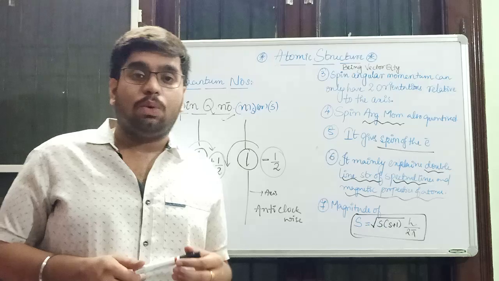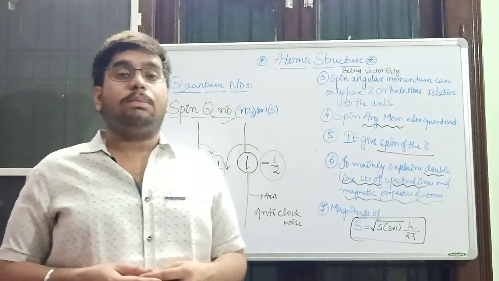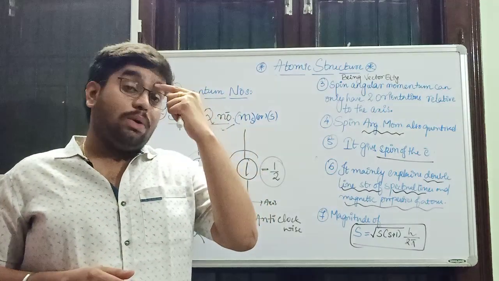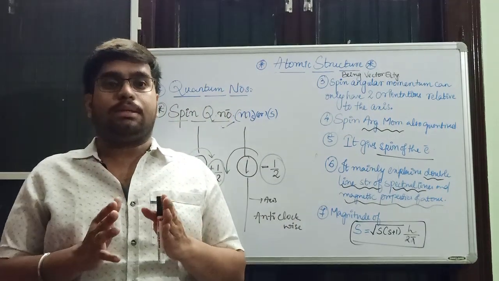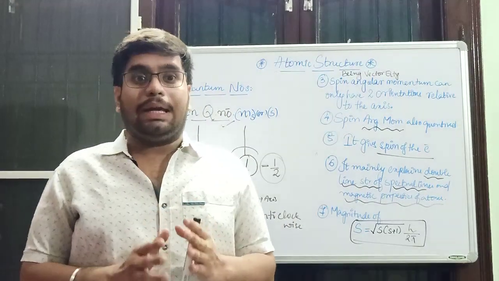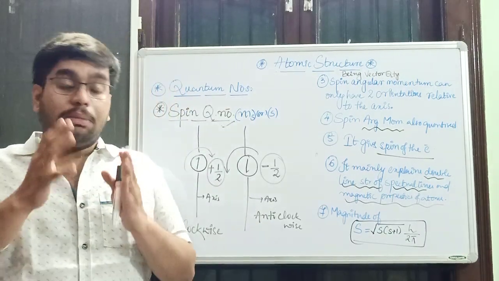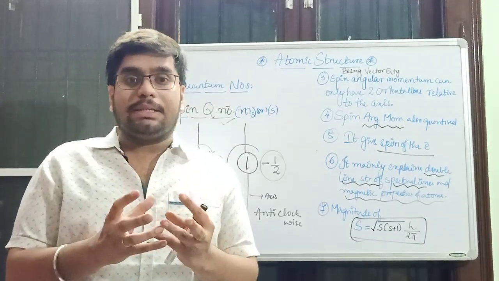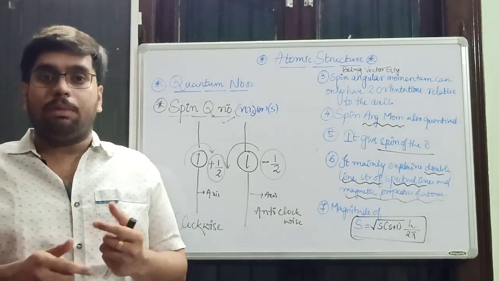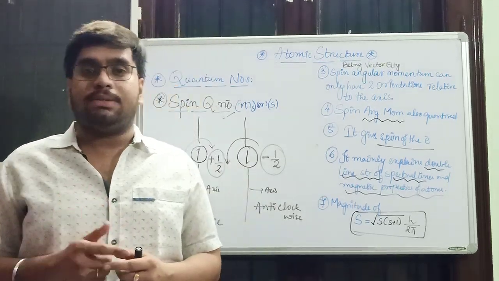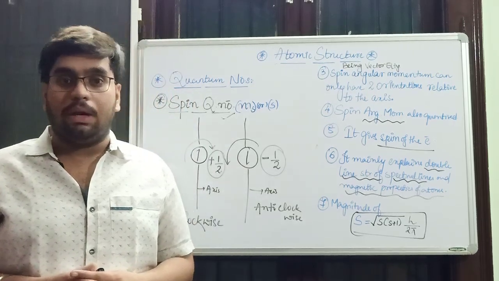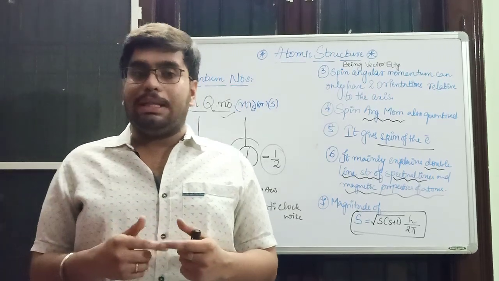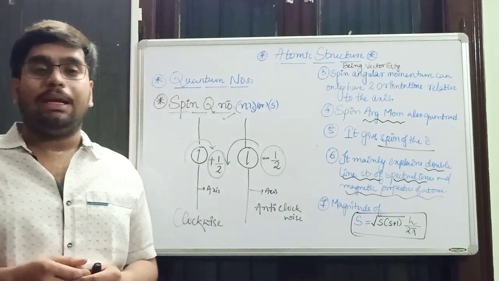Here we conclude the topic of quantum numbers. In the next lectures, we will be taking up very important topics and we will learn how to write electronic configuration. The main rules or main pillars of atomic structure will be taken up in the next classes. That is Pauli's exclusion principle, Aufbau principle and Hund's rule. We will be taking up all these principles in upcoming classes.